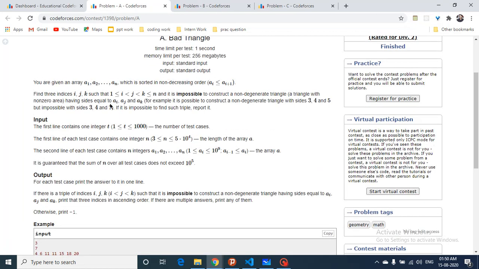Now you have to find three indices i, j and k such that it is impossible to construct a triangle with these sides. If you know the property to construct a triangle, the sum of two sides should always be greater than the third side. So that's the condition to form a triangle. If you can choose three indices such that it is impossible to form a triangle, then you have to return those three indices. Else you have to print -1, which means that if you choose any three indices, it is always possible to form a triangle.